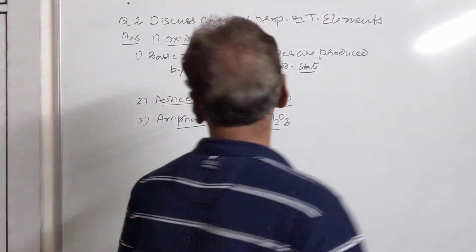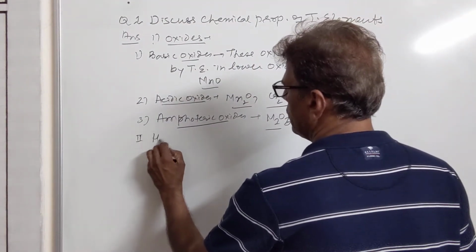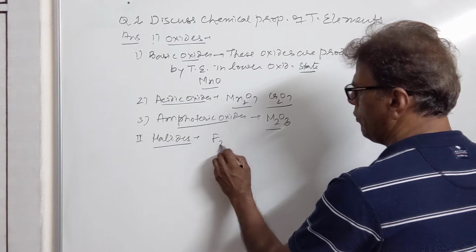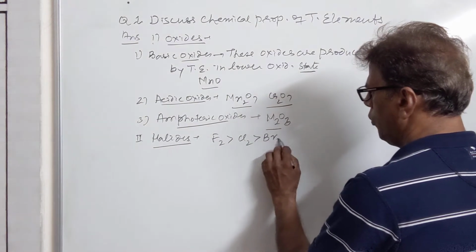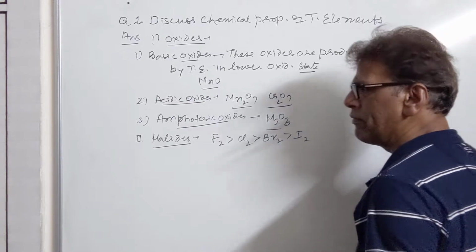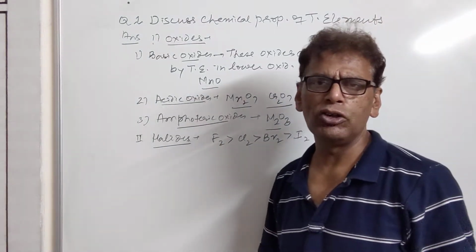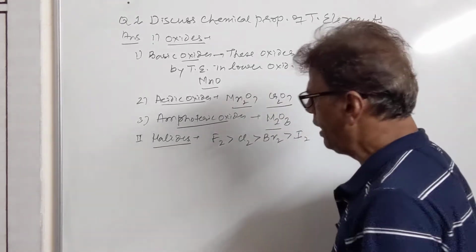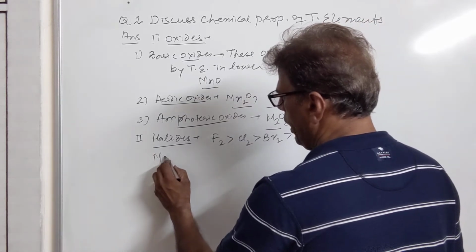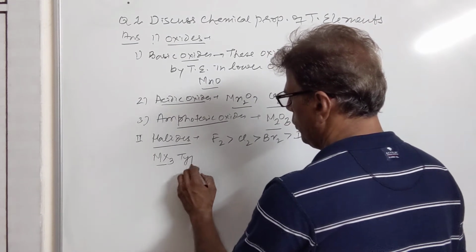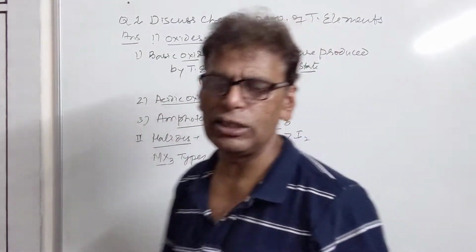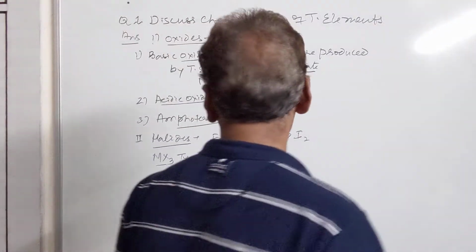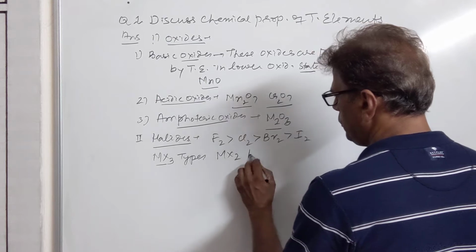Then we have the second property of transition elements, that is halides. All the transition elements react with halogens. The order of reactivity of halogens is as follows. Fluorine is highly reactive due to its high electronegativity and small size. Chlorine is the second most reactive halogen towards transition metals. Third is bromine, fourth is iodine, and they form halides of formula MX3 type. Since their common oxidation state is +3, they generally form halides of formula MX3 type, or MX2 type.